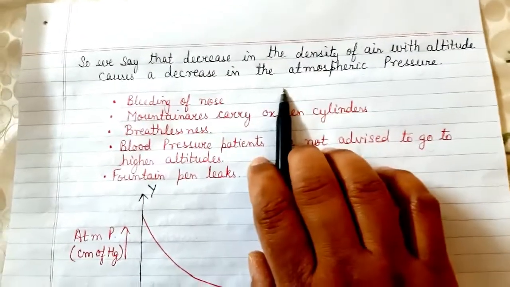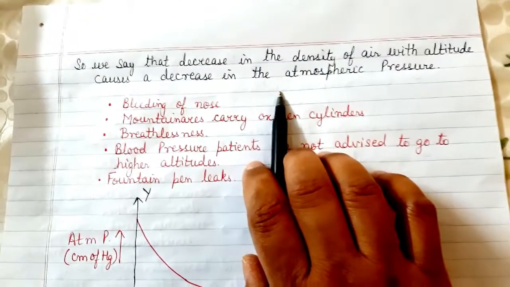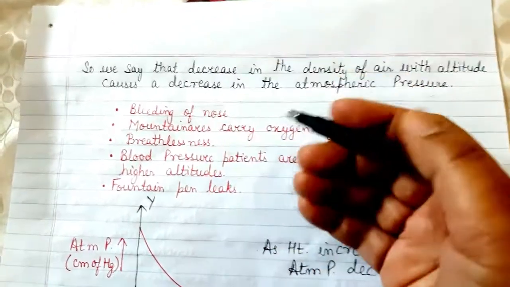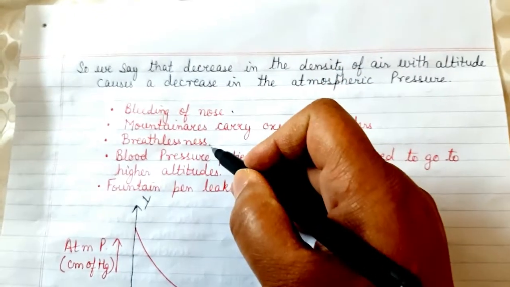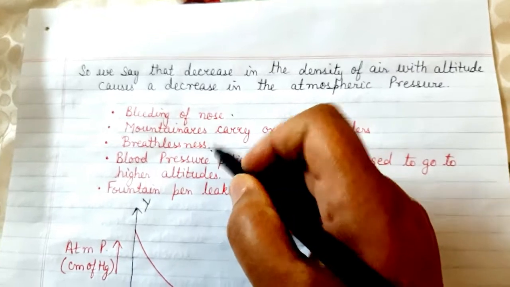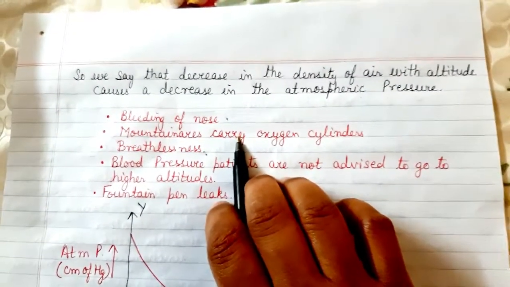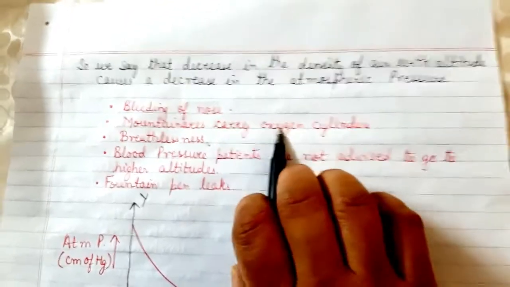If you remember, in the last class, children, I discussed the ill effects of high altitude. I told you that when you move to higher altitudes, sometimes your nose starts bleeding, or sometimes you feel breathlessness, and even people feel uneasy. And mountaineers who climb greater heights are always recommended to carry oxygen cylinders.